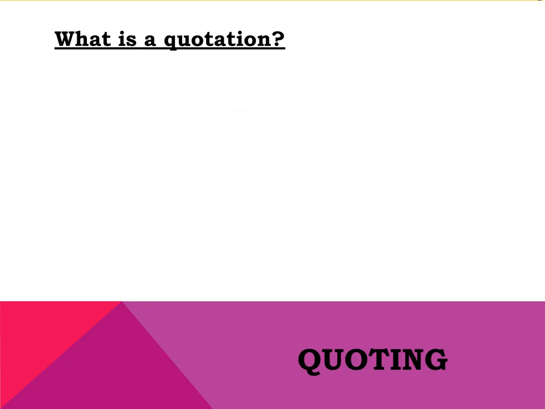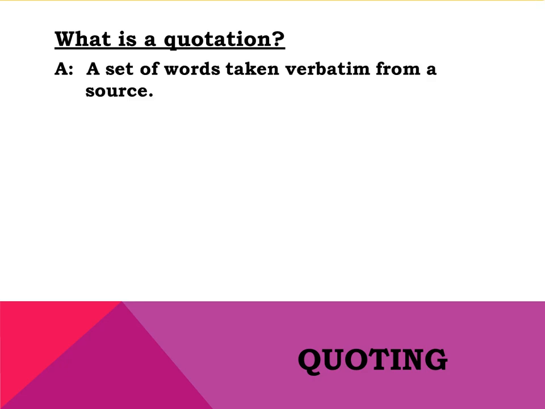Before we get into the specifics of in-text citations, we first need to make sure that we're all on the same page about some key vocabulary and concepts. First, let's talk about using direct quotes. A quotation is a set of words taken verbatim, which means word for word, from a source. You are literally using their words.